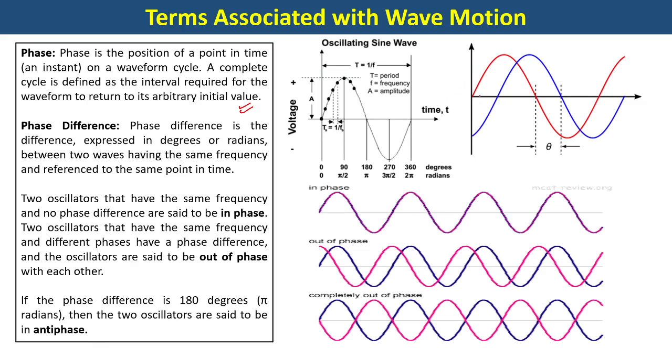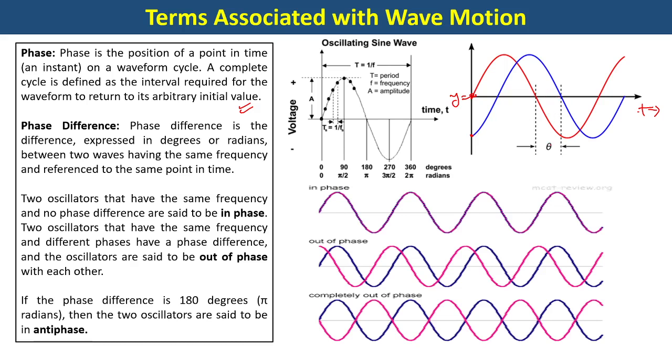Suppose there are two waves which are a little different. Suppose these waves started at the point y equal to 0. This wave started with a 0 value, but this particular wave started with a different y value at time t equal to 0. Suppose this is time t, and this is the initial point. Since the initial point is different for these two waves, there will be a difference in phase.